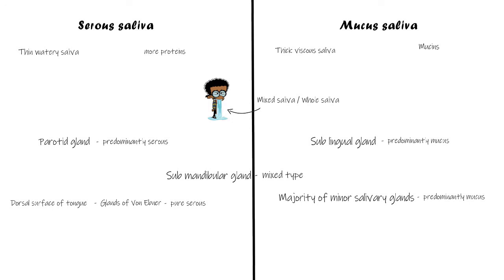So these were the basic ways in which we can classify the salivary glands based on their sizes and their secretions. So this ends my lecture here on the brief overview of saliva and salivary glands.